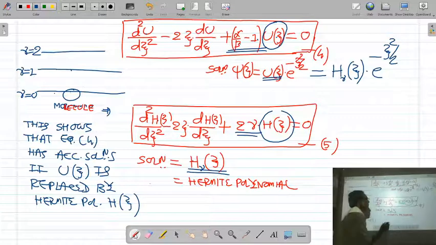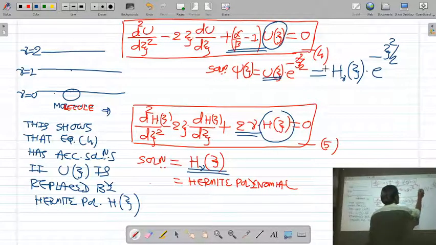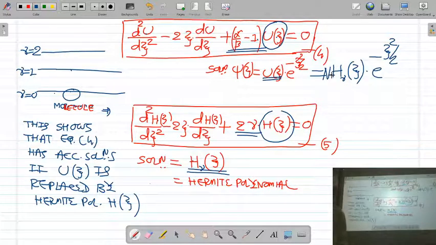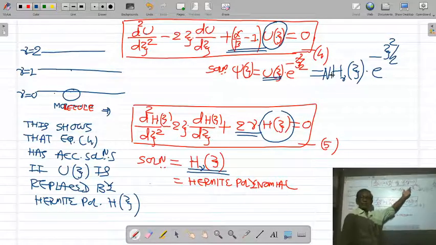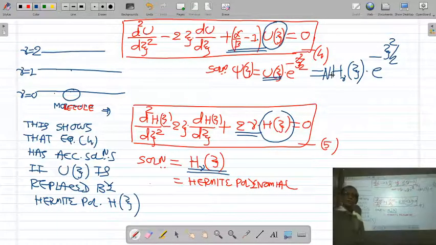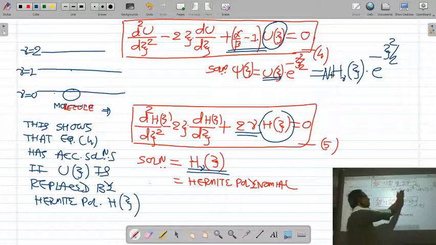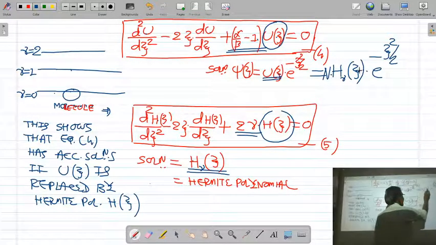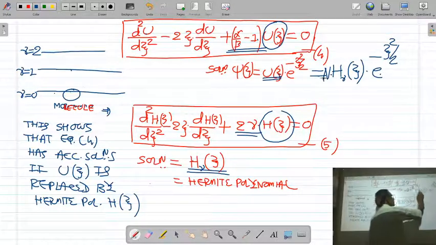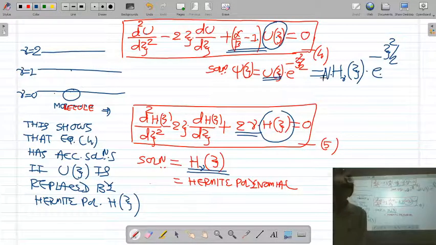We put some constant here also, that is N or C. N is called the normalization constant. So the exact solution is Hermite polynomial h(xi) into e raised to minus xi square by 2 into the normalization constant N.